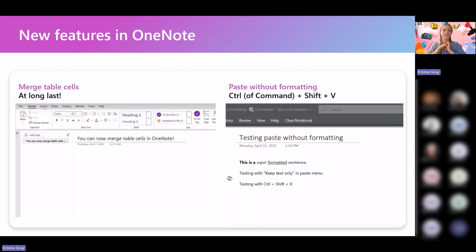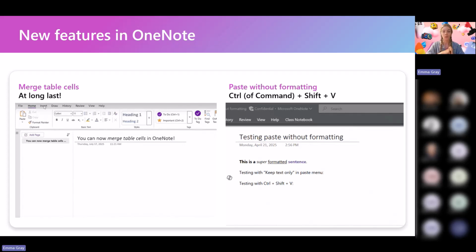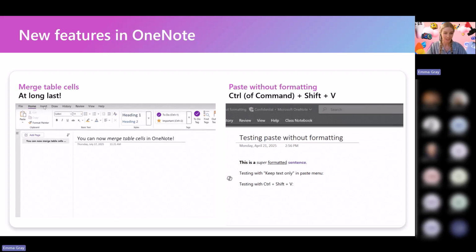The first is some very long-awaited features in OneNote all up, so not just Class Notebook, but across the board. We can merge table cells now, which I think has been a request for so many years at this point. So very excited to see that. I use merge table cells all the time in every other Office app, so it's so cool to see that in OneNote now, finally. And you're able to paste without formatting, which is another really wonderful thing, especially if you're copying content from multiple places.